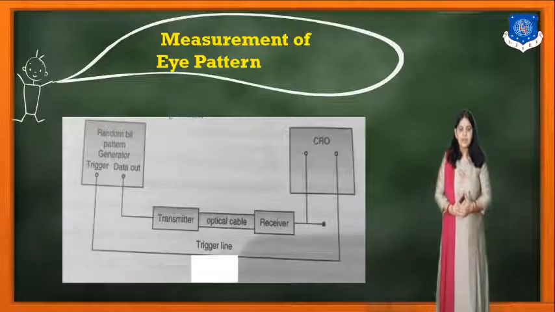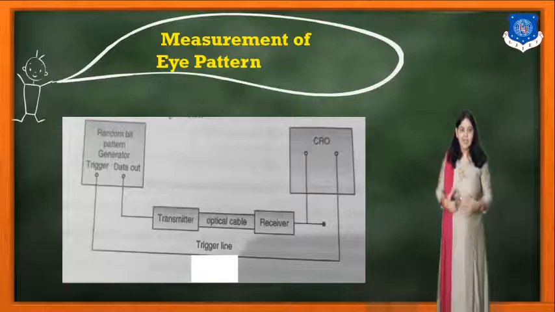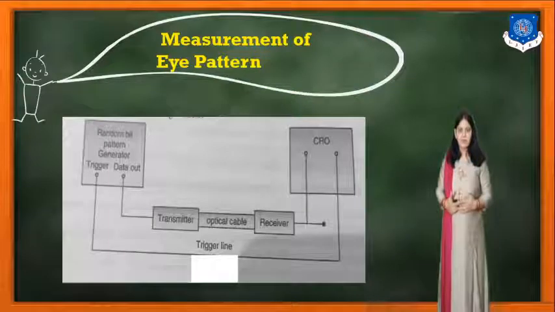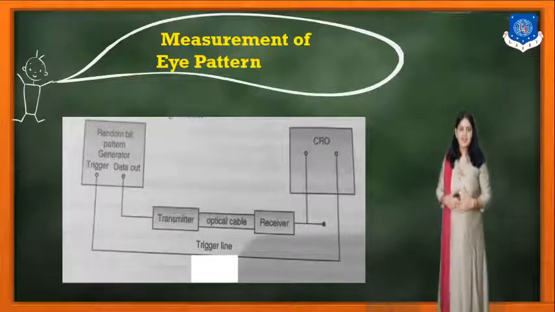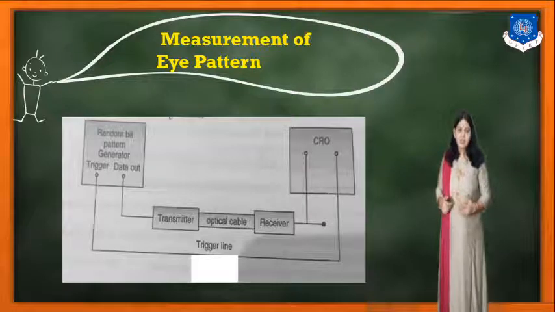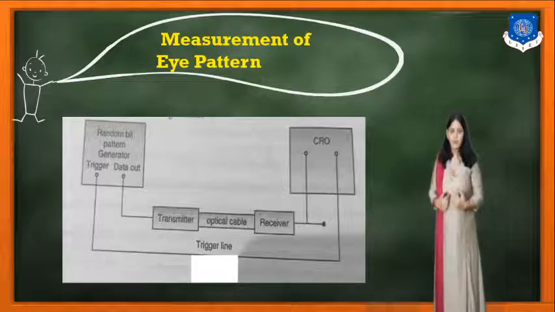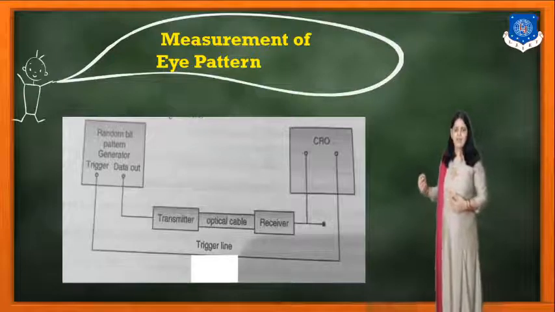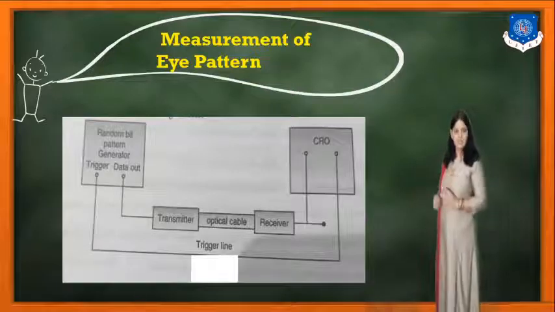So now here you can see that there is a transmitter and the receiver. Between them the optical cable is connected. Now there is a random bit pattern generator, from which the pulses may be generated. Now this data is transmitted via the transmitter. Here we need to watch this waveform on the CRO. So the trigger output we can consider as a common pulse, and we are connecting it with the CRO. So one end is common between the CRO and the pattern generator.